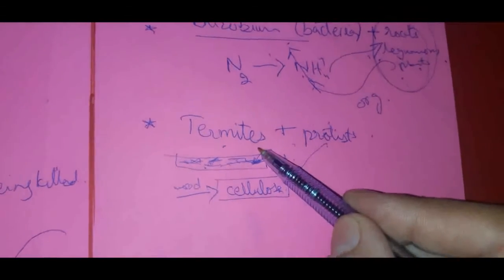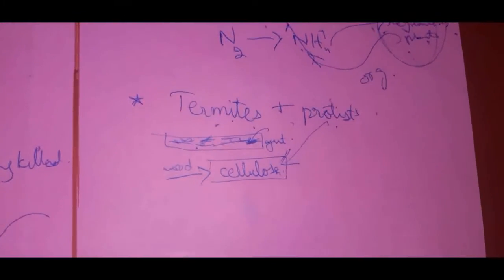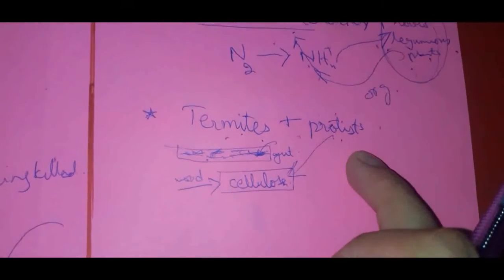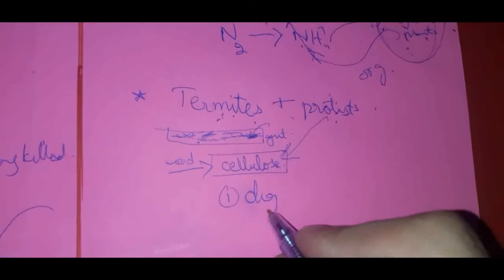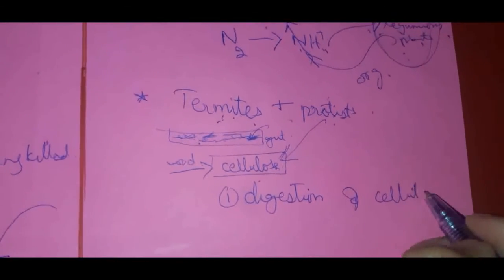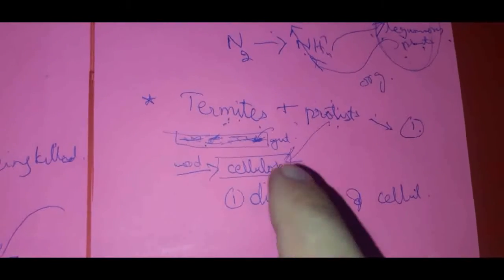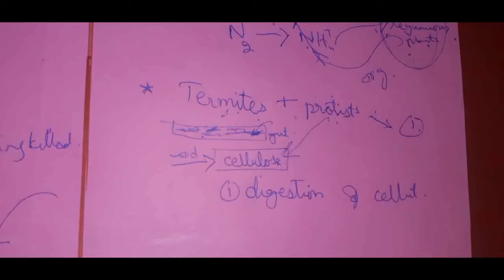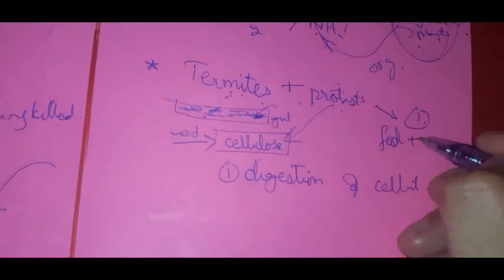So number one, protists are helpful for termites. But how are termites helpful for protists? They are giving a habitat or a place to live. So termites depend on protists for digestion of cellulose, right? And protists depend on termites for taking the energy, or we can say food, as well as shelter or a place to live, right?